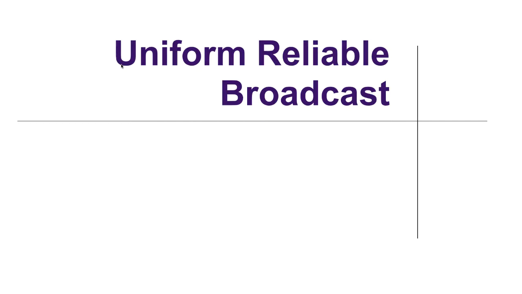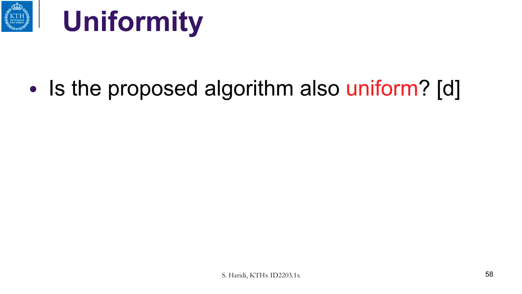Let us now move to uniform reliable broadcast. And remember, uniform reliable broadcast has the agreement property that if a process delivers, dead or alive, all correct processes will deliver the message. So a question about uniformity now: is the proposed algorithm that we just described for reliable broadcast uniform?